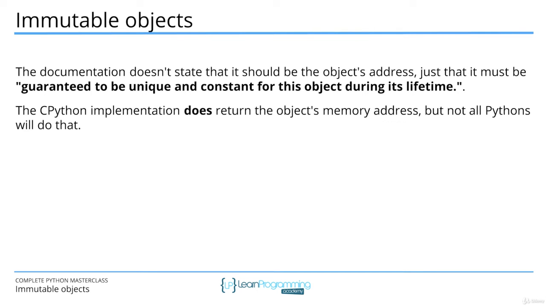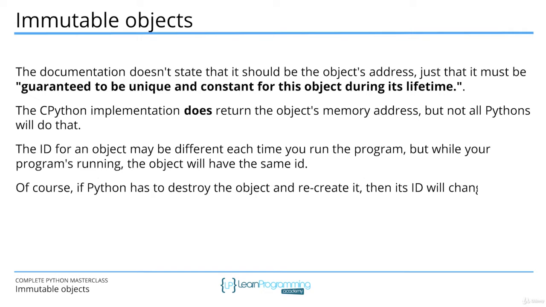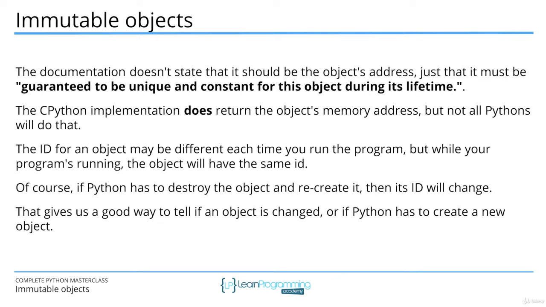The CPython implementation does return the object's memory address, but not all Pythons will do that. The ID for an object may be different each time you run the program, but while your program's running, the object will have the same ID. Of course, if Python has to destroy the object and recreate it, then its ID will also change. So that gives us a good way to tell if an object is changed or if Python has to create a new object. So let's go back to our code.